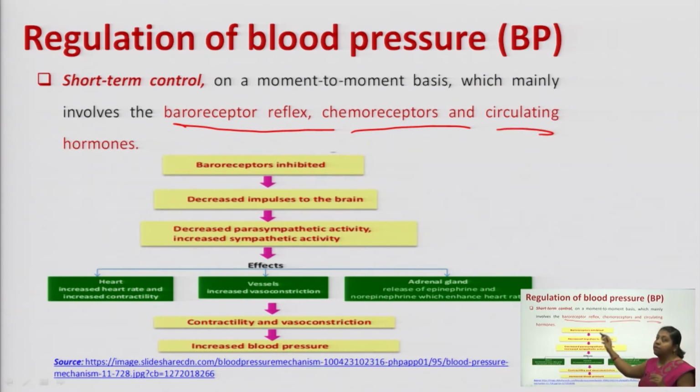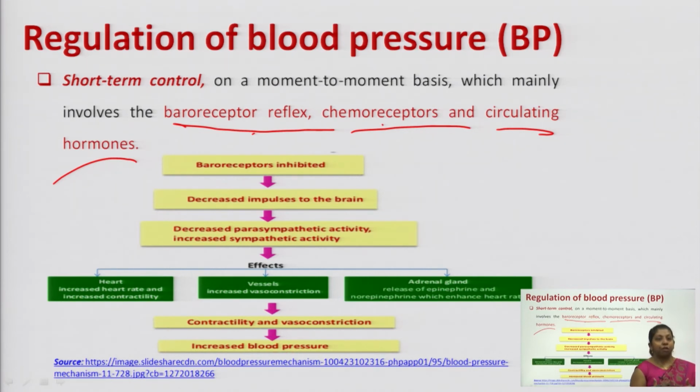And the third one is the circulating hormones like epinephrine, norepinephrine, etc. So these three reflexes, that is baroreceptor reflex, chemoreceptor reflex and circulating hormones, all together control the short term regulation of our blood pressure. But out of these three, the most important one is your baroreceptor reflex, which is the dominant one.